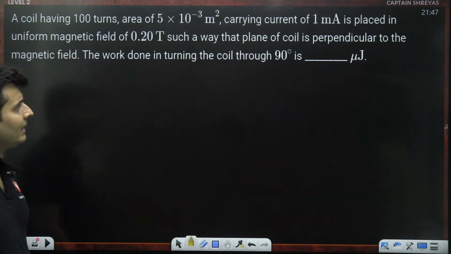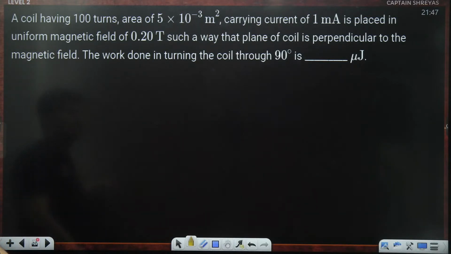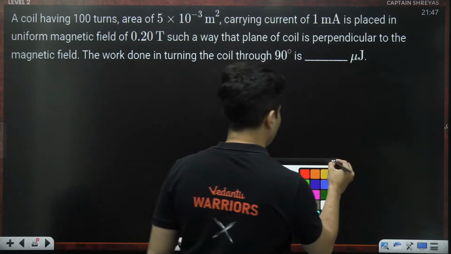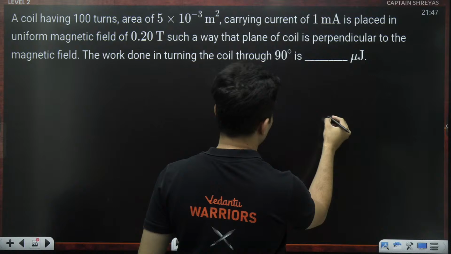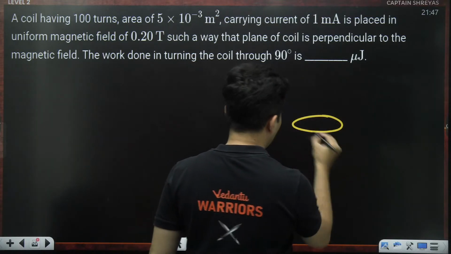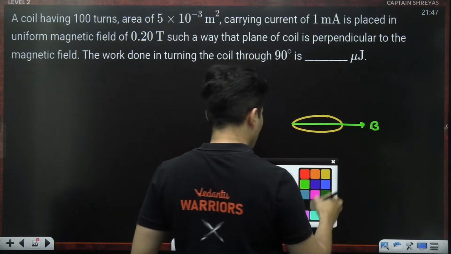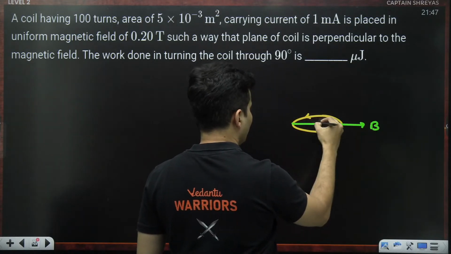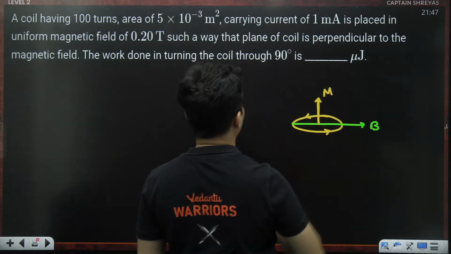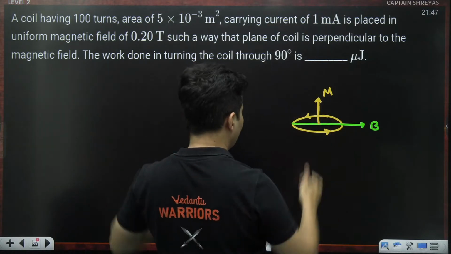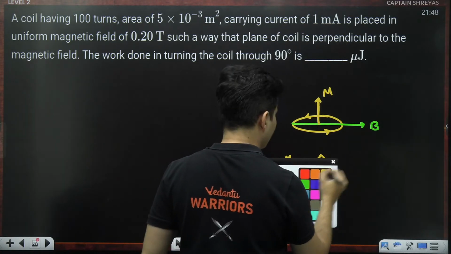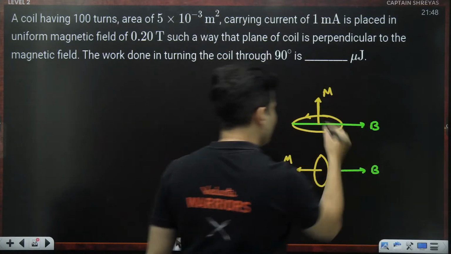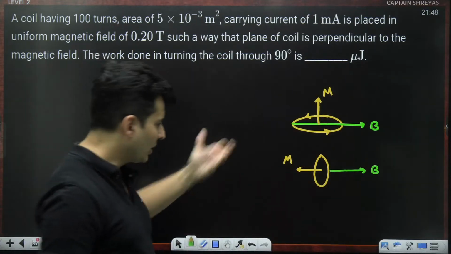Some coil, some area, some current in a uniform field such that the plane of the coil is perpendicular to the field. The work done in turning the coil through 90 degrees. So, uniform field such that the plane of the coil is perpendicular to the magnetic field. So, this is our coil and this is the magnetic field. This coil carrying current will have its own magnetic moment. If you turn it by 90 degrees, something like that, in this situation you basically change the potential energy of it.